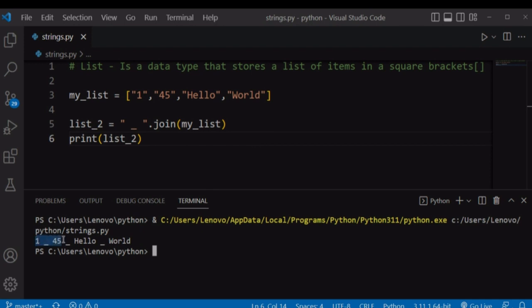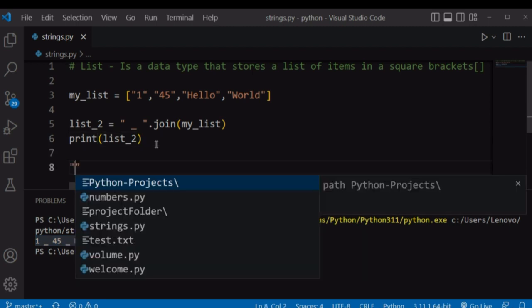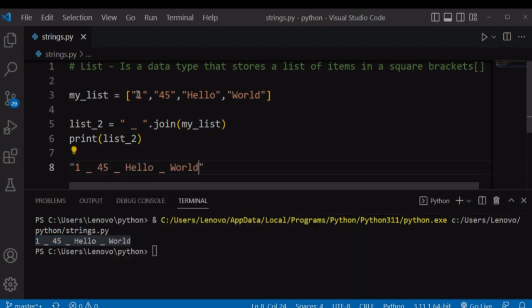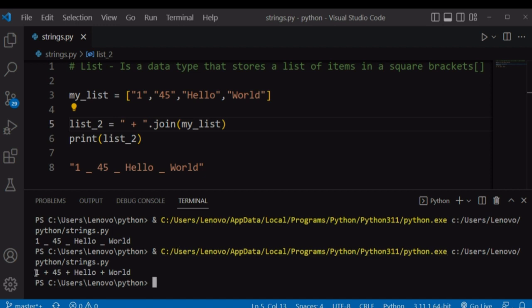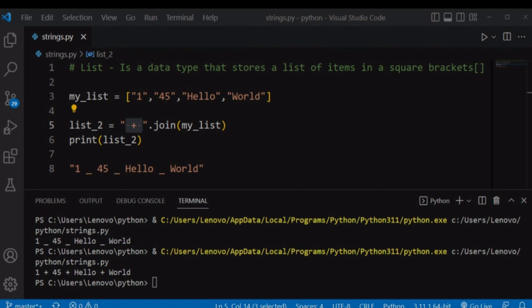And it has returned our values after joining our list of strings under one string value, and this is the same as saying I have all these values under one string. So it has joined them. It has joined this list of strings under one string, so they exist under the same string, in other words. And it has separated these string values with whatever we have specified on this join method. So if, let's say, you want to separate our string values with a plus sign, run our file again, so it's going to return our values separated by the plus sign. So you can specify whatever you want to separate your values with here before calling the join method.